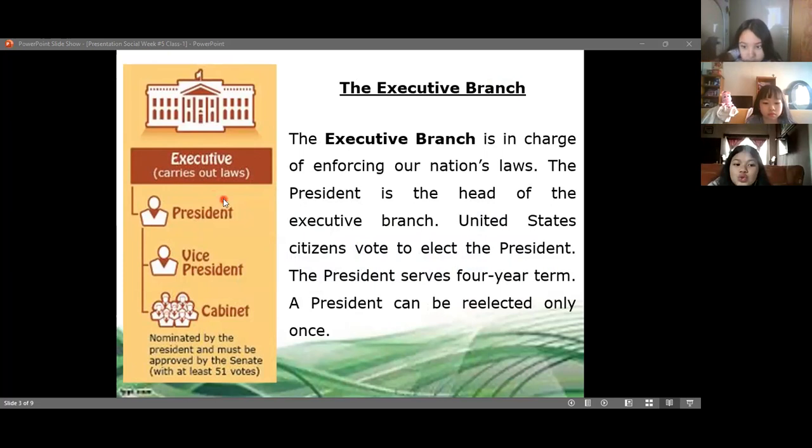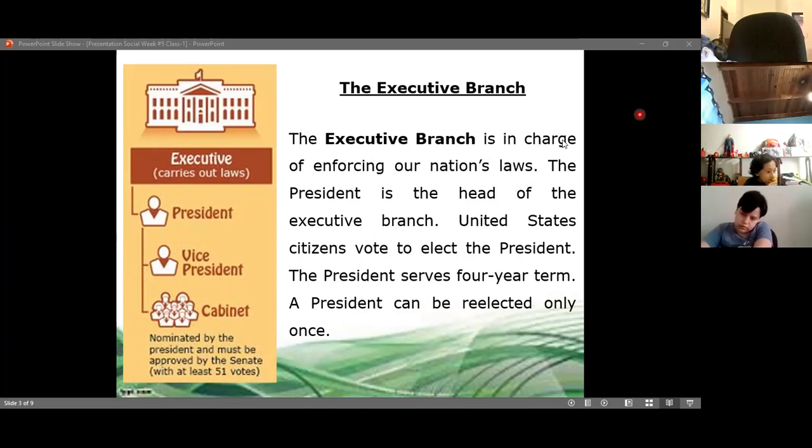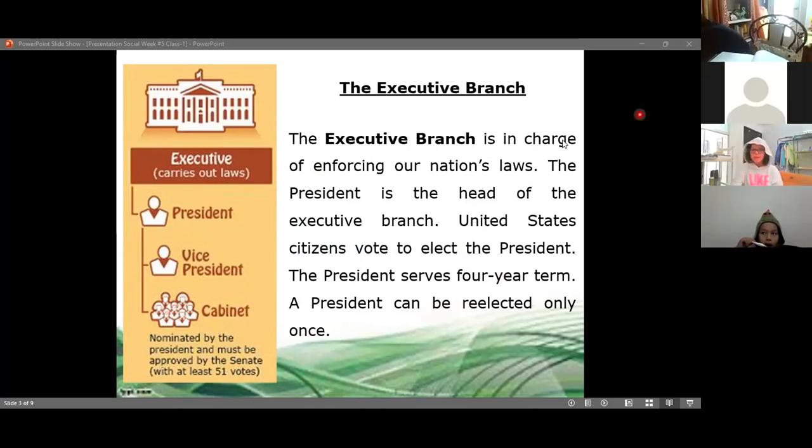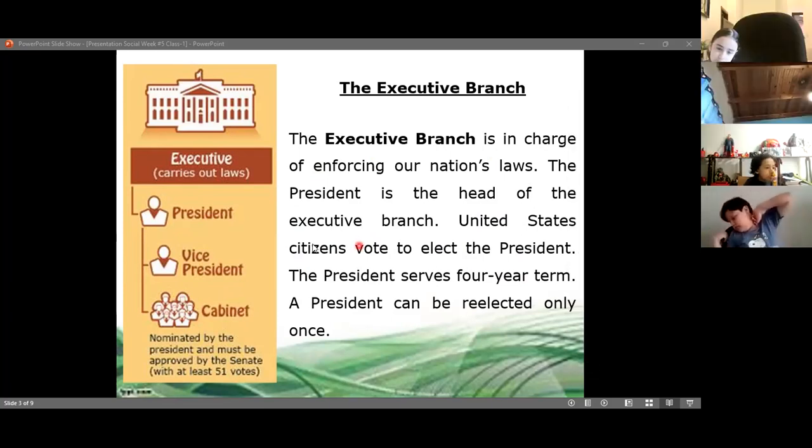In this branch, we have the president, the vice president, and the cabinet. The people nominated by the president must be approved by the Senate with at least 51 votes. That's the cabinet. But now, do you know who is the president of the United States at this moment? Do you know the name of the president of the United States, class? Joe Biden. Joe Biden, that's right. That is the president of the United States.